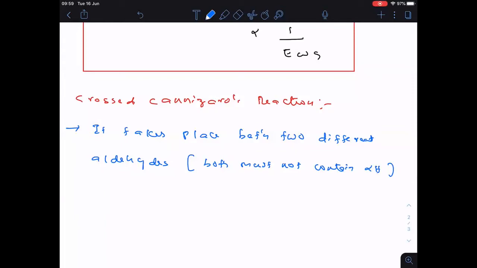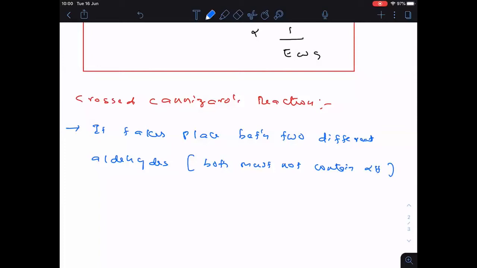I think it is clear, everyone. Okay. Now, here we are going to see some examples regarding the crossed Cannizzaro reaction. Followed, everyone? Now, here, let me take one example.